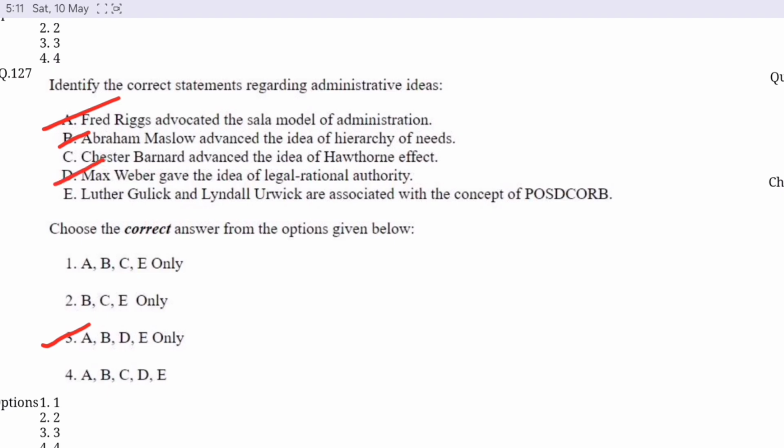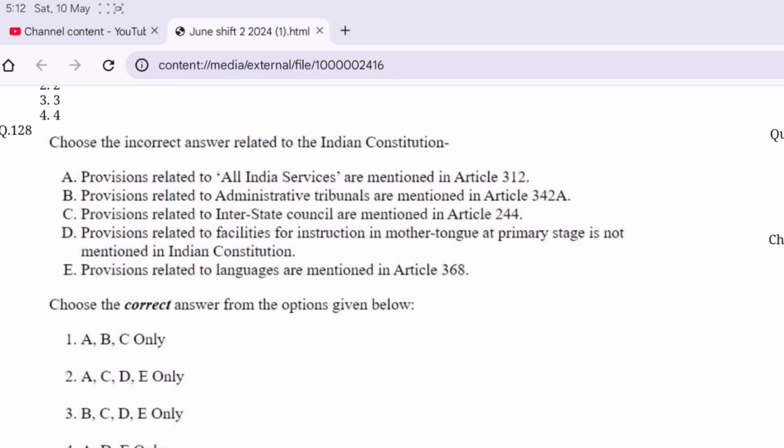Max Weber gave the idea of legal rational authority. And Luther Gulick and Urwick are associated with the concept of POSDCORB. Question number 128. Choose the incorrect answer related to the Indian Constitution. Option C is correct here.